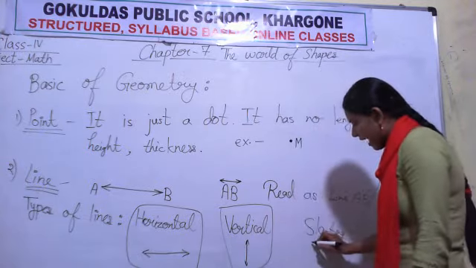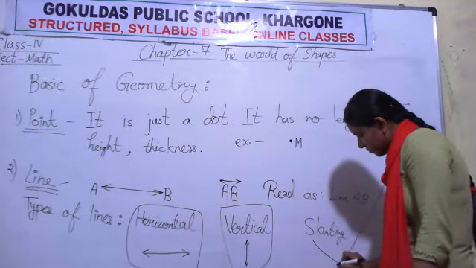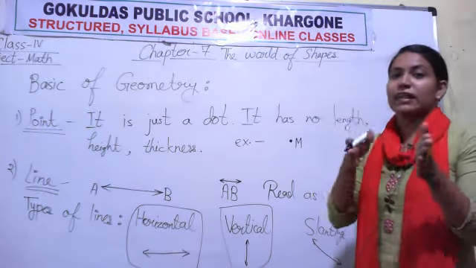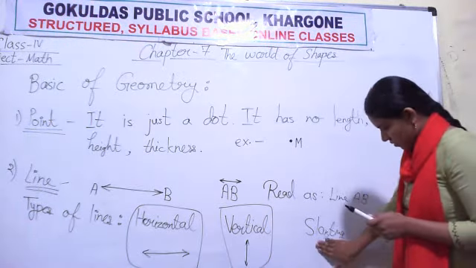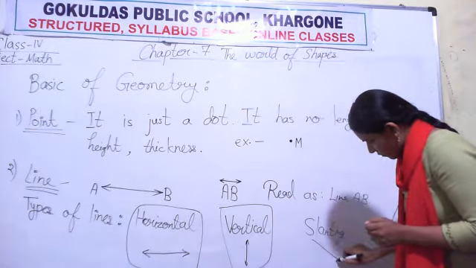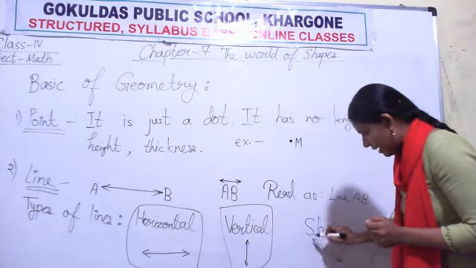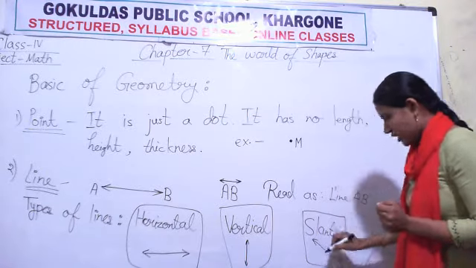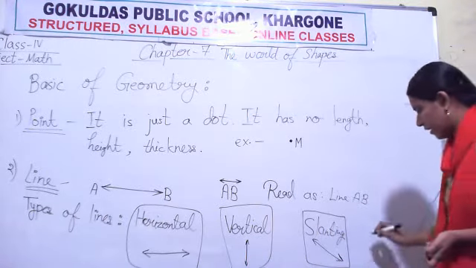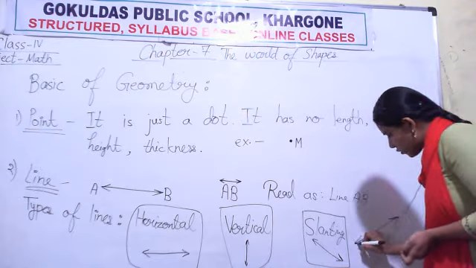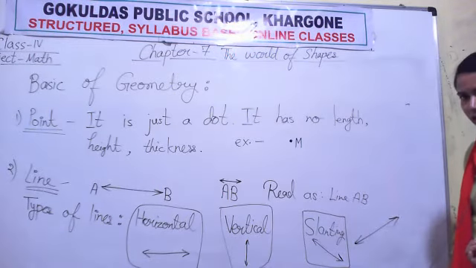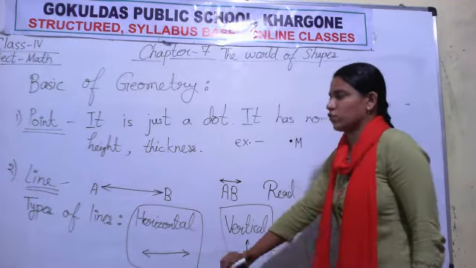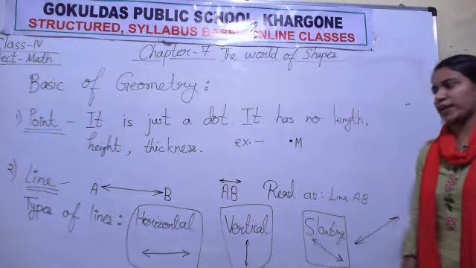If line is, in Hindi you call it tirchi. That word tircha means slanting. So such line is known as slanting. Now this line is also a slanting line. It is slanting, it is slanting, it is vertical and it is horizontal. So these are three types of line.